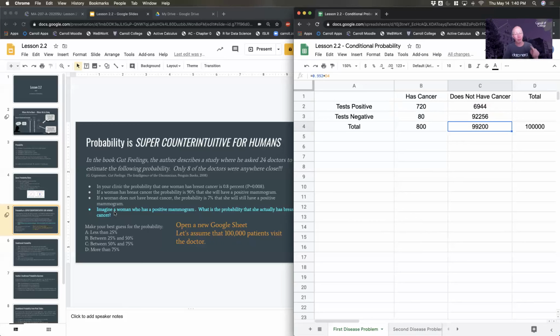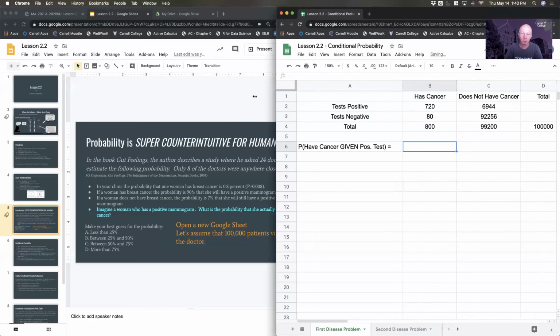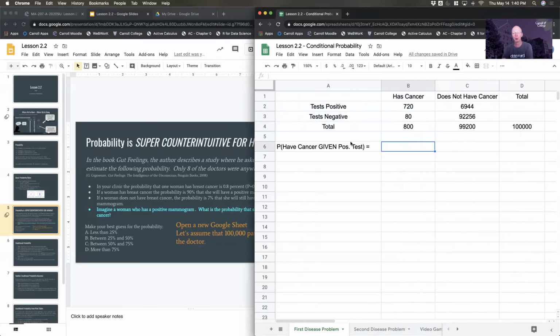So the question is, imagine a woman who has a positive mammogram. What I'm interested in is the probability that she actually has breast cancer. So I'm interested in the probability that I have cancer given a positive test. That's the thing that I'm interested in calculating. If I have a positive test, that means I'm now in this row.